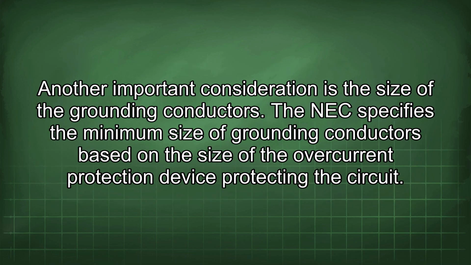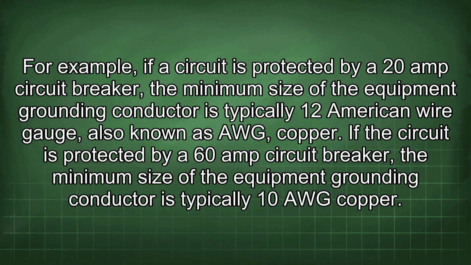Another important consideration is the size of the grounding conductors. The NEC specifies the minimum size of grounding conductors based on the size of the overcurrent protection device protecting the circuit. For example, if a circuit is protected by a 20 amp circuit breaker, the minimum size of the equipment grounding conductor is typically 12 American wire gauge, also known as AWG copper.